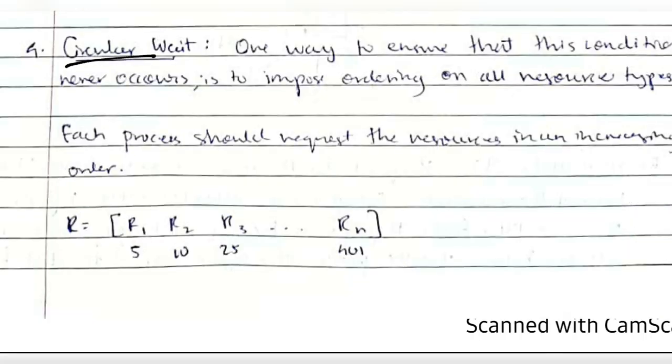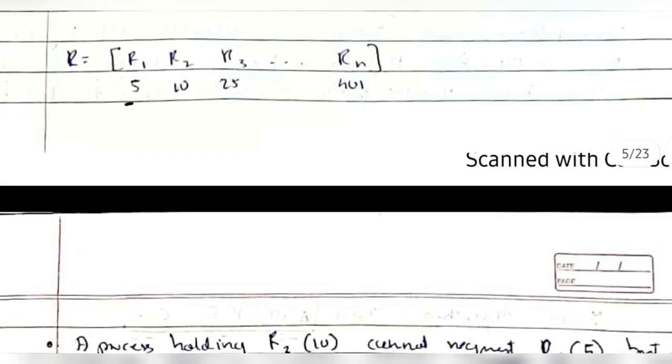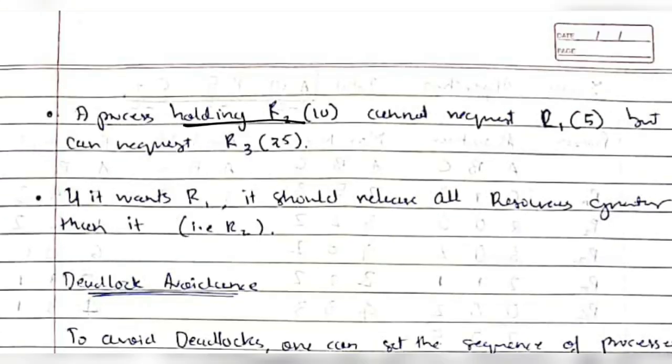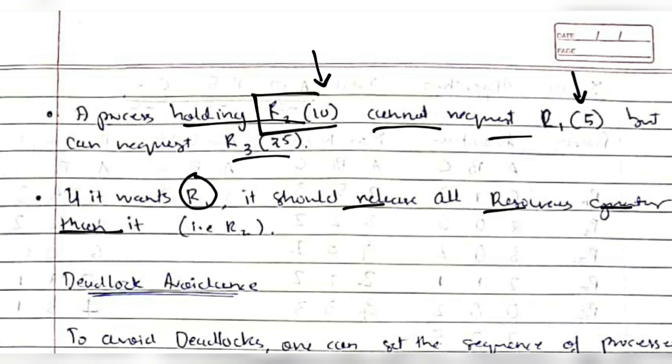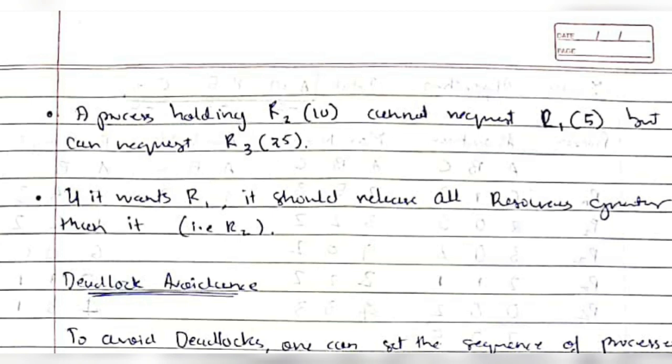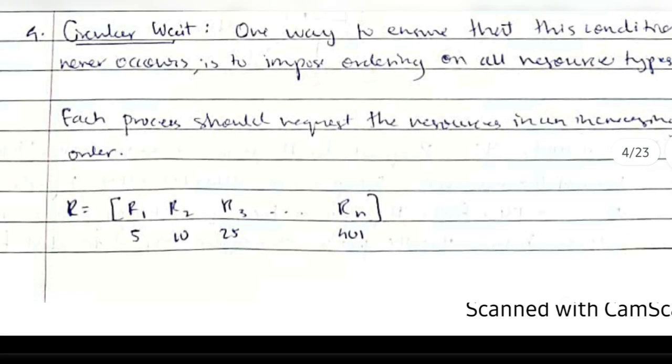The last one is circular wait. In circular wait, all the processes are waiting for each other in a circular way. To avoid this, we can set priorities for each of the resources, and a process cannot request a higher resource unless it releases all the lower resources. A process holding R2, which is of value 10, cannot request R1, which is of value 5, but it can request R3. If it wants R1, then it should release all the resources greater than that, which means it should release 10 to get R5. So in this way, a circular wait can be avoided.